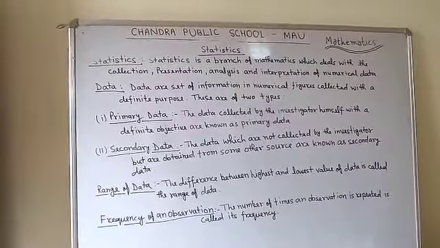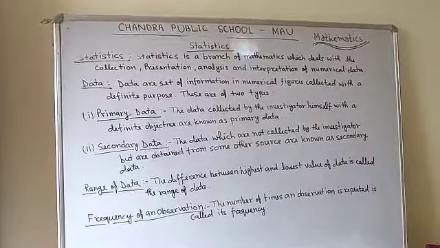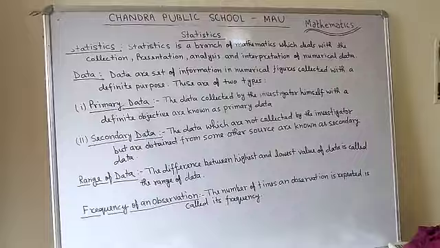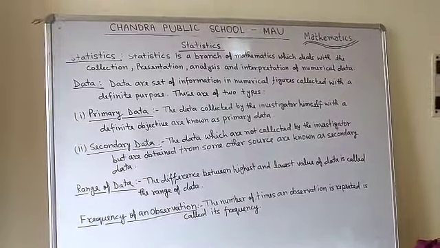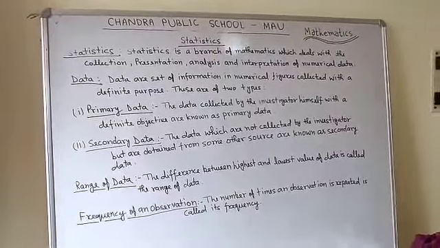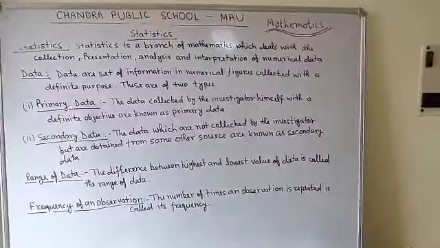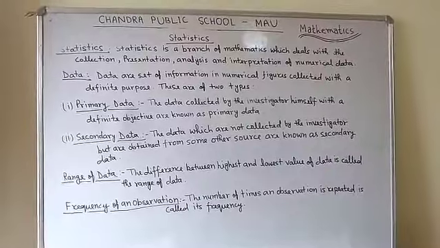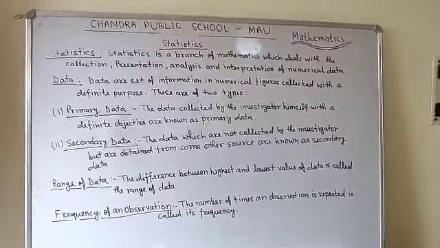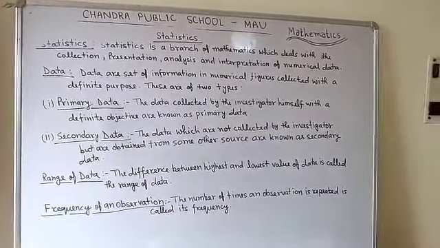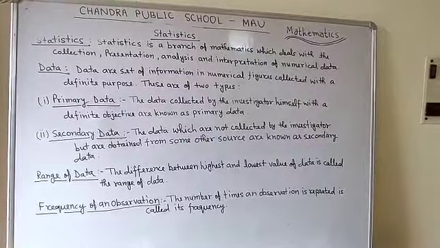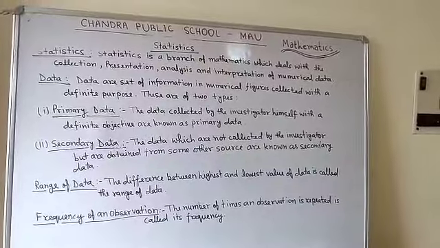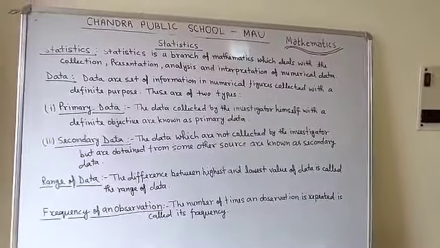Now data will be of two types. First primary data, second secondary data. So what is primary data? The data collected by the investigator himself with a definite objective are known as primary data. If you collect the marks of your friends by yourself, asking each and every friend and writing them down, that is called primary data. It means that the data is collected by the investigator himself.